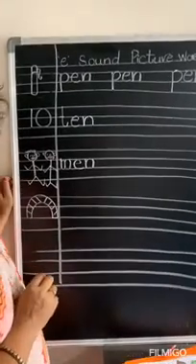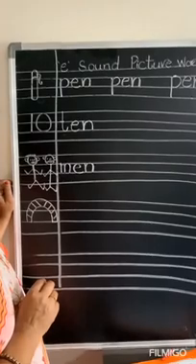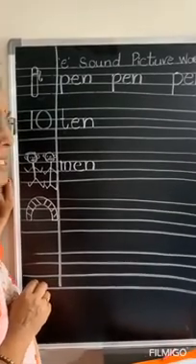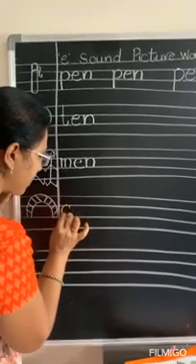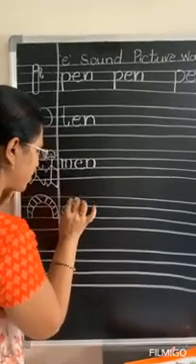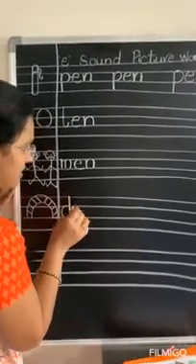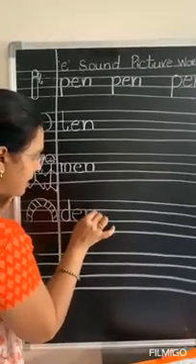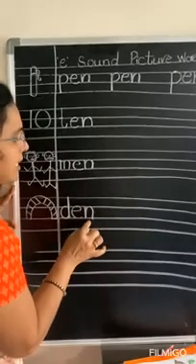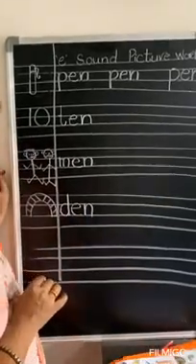Den. Initial sound of den is D. So which letter gives you D sound? It is D. So write D. Right, children, when you are writing D, remember, write C, go up, come down. E N, D E N, den. So what is den?